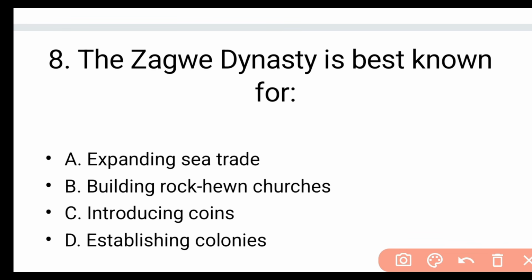Zagwe Dynasty is best known for: A. expanding sea trade, B. building Rock-Hewn churches, C. introducing coins, D. establishing colonies. Okay, the right answer is B. That's building Rock-Hewn churches. The Zagwes were known for the construction of Rock-Hewn churches.